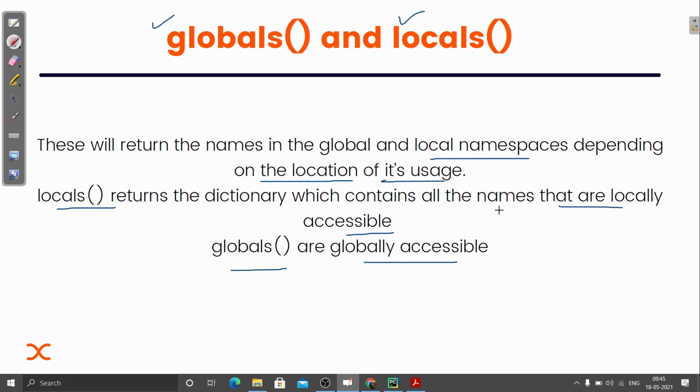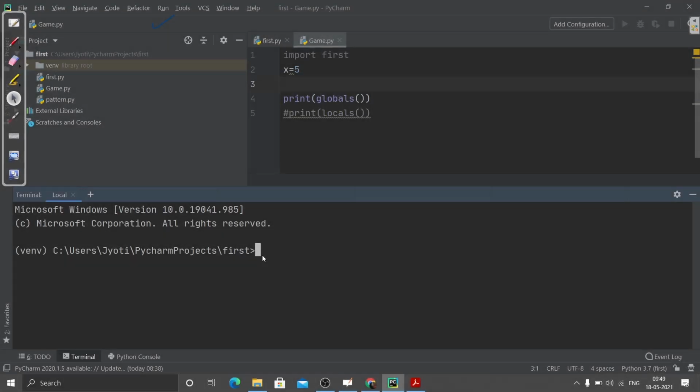So let me show you how we can implement it, inside this script. I have imported this module, first, and I have this variable x equal to 5. I know that this is a global variable, and it will be stored inside the global namespace, and this module also. Let me show you by printing globals what will happen. We know that it will print a dictionary. So let me run game.py.